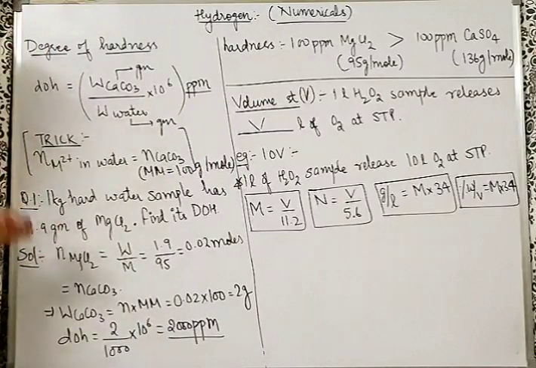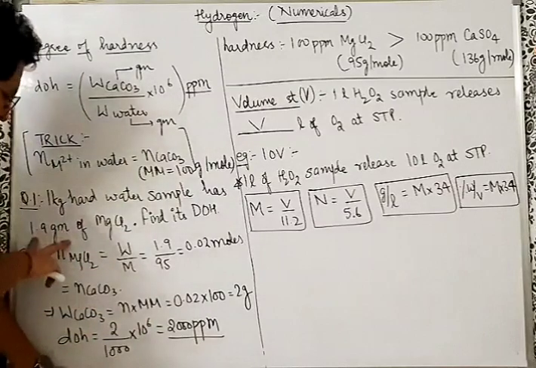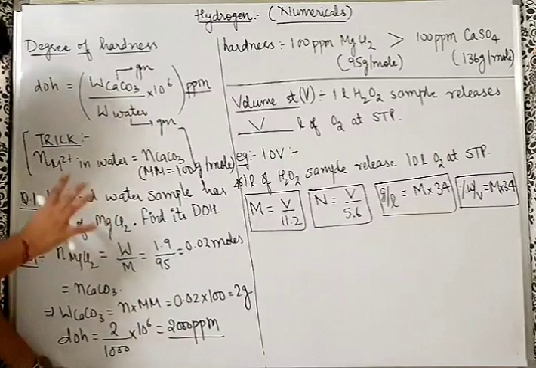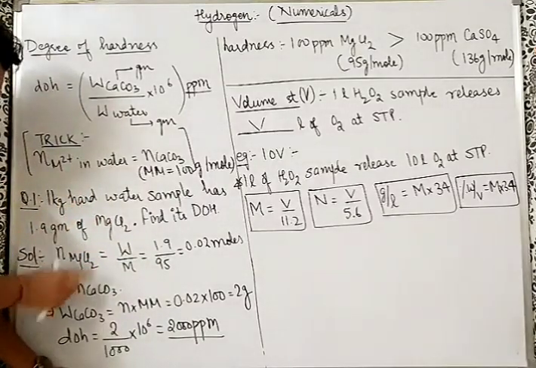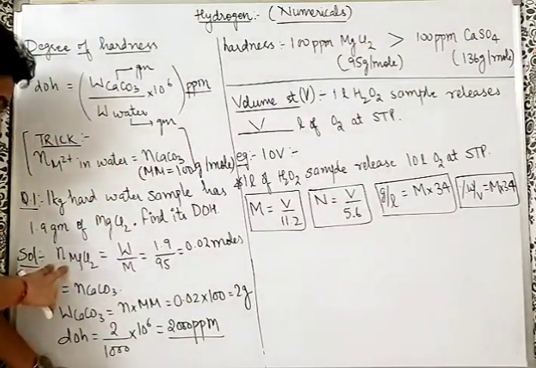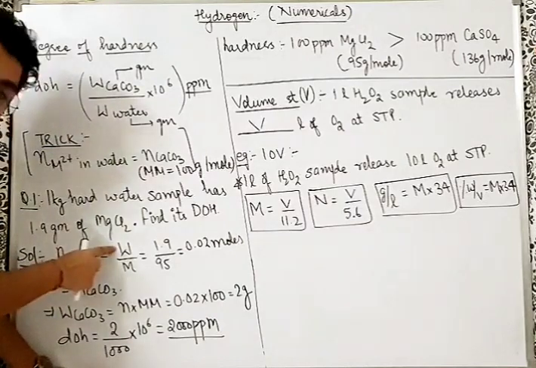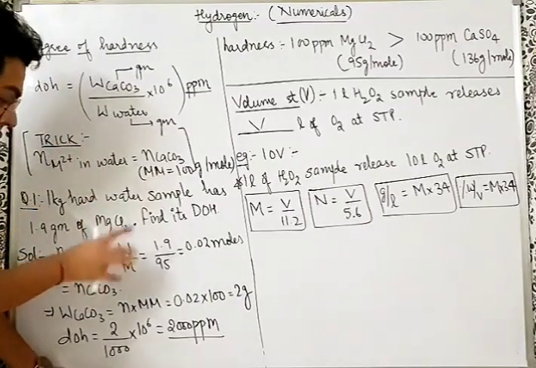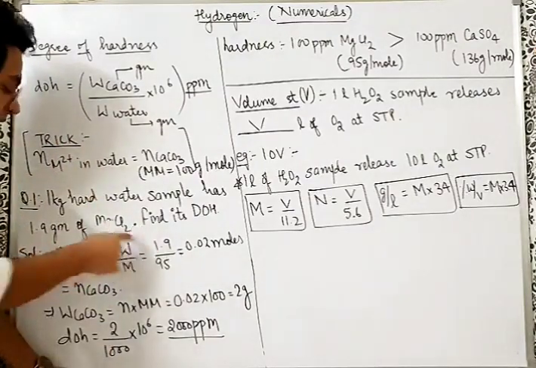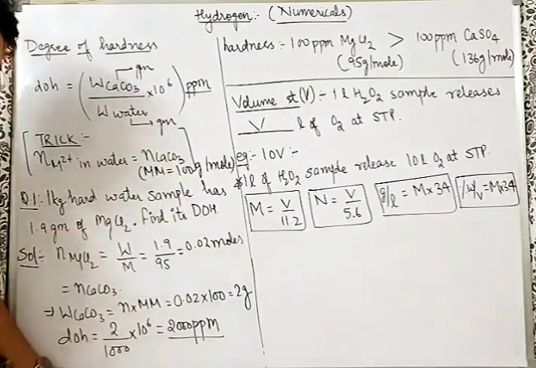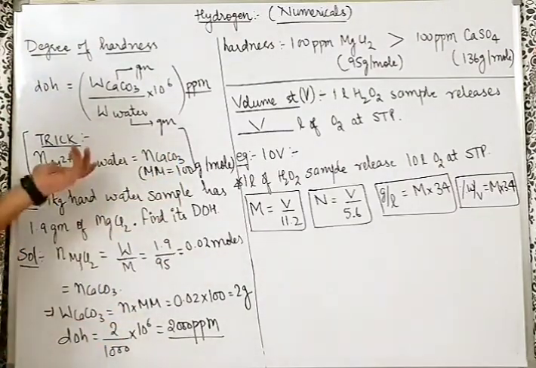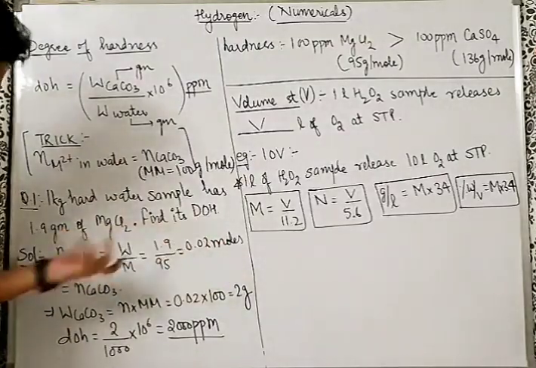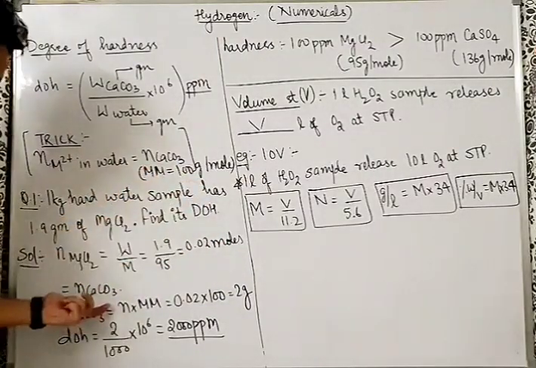Let's carry on. Now, first question: a 1 kg hard water sample has 1.9 gram of MgCl2. Find its degree of hardness. Simple. 1.9 gram MgCl2. So I want to find Mg2+ moles, and that mole will be equal to CaCO3 moles. Moles of MgCl2 will be given mass of MgCl2 by molar mass of MgCl2. Given mass is 1.9, molar mass is 95. You got 0.02 moles. Happy? Now these many moles of MgCl2 contain these many moles of Mg2+, which is equal to the moles of CaCO3.